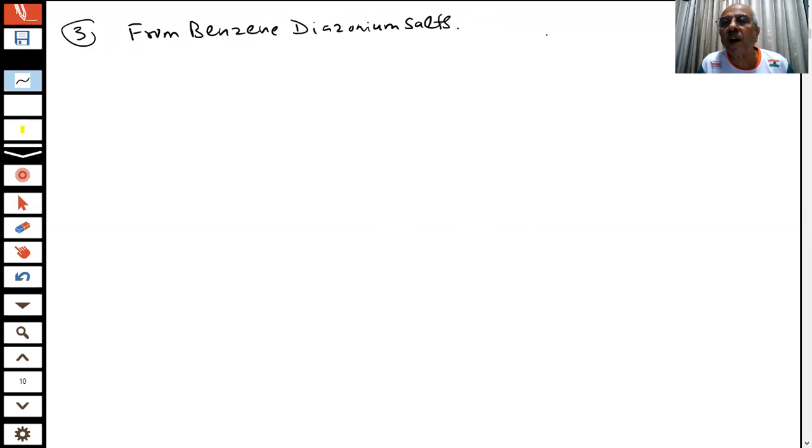For example, if I write this compound, student, N triple bond N, Cl. This is my plus, this is my minus. What is the name of this compound? Can you tell me, student, what is this known as? This is called benzene diazonium chloride.